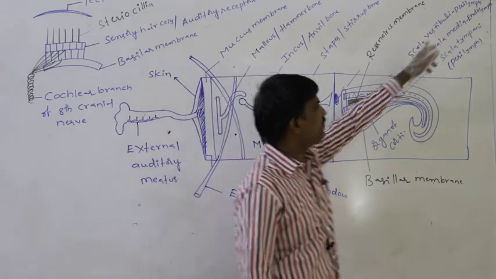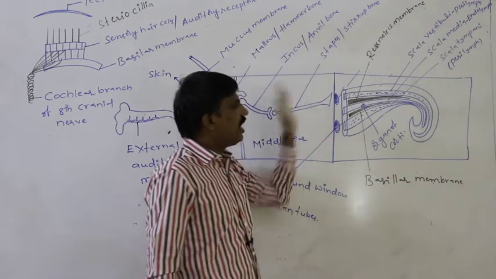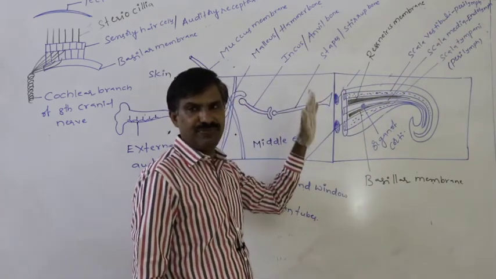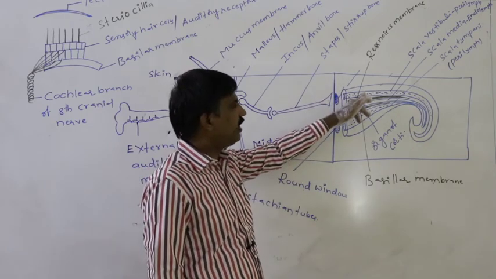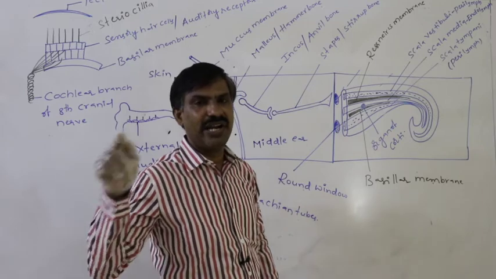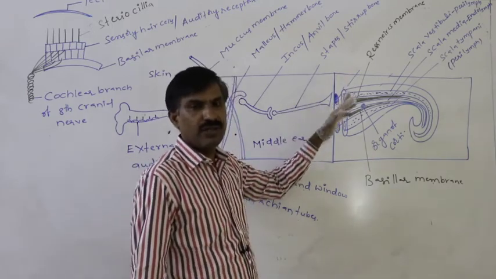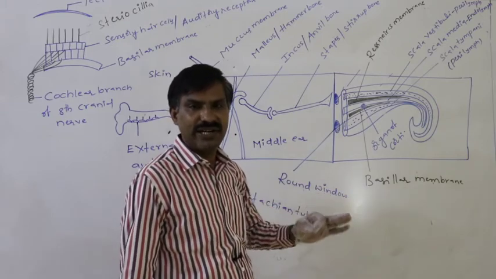What is the fluid present in the scala vestibuli? Perilymph. Whenever the scala vestibuli starts vibrating, waves are generated in the perilymph.